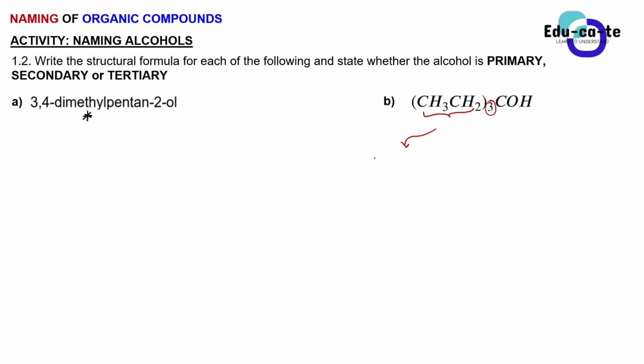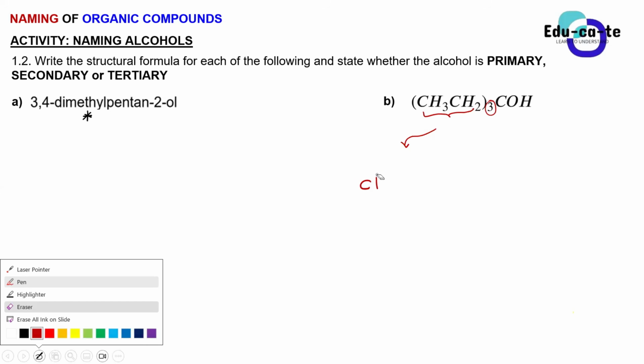I think on the first carbon atom you're going to have 3 branches. Which one is the first carbon atom actually? CH3, sir. Oh, so CH3 is the first carbon.